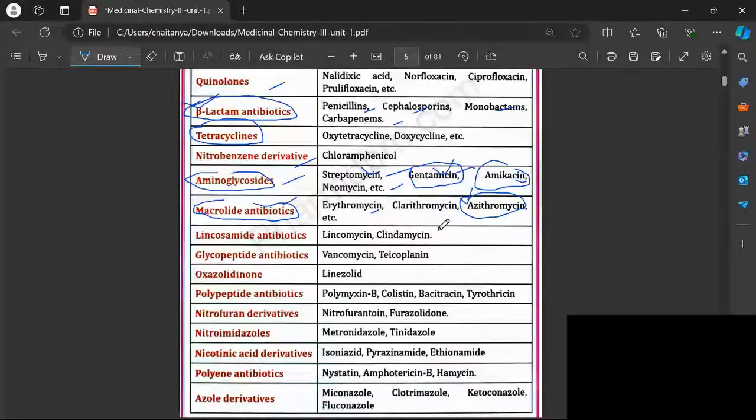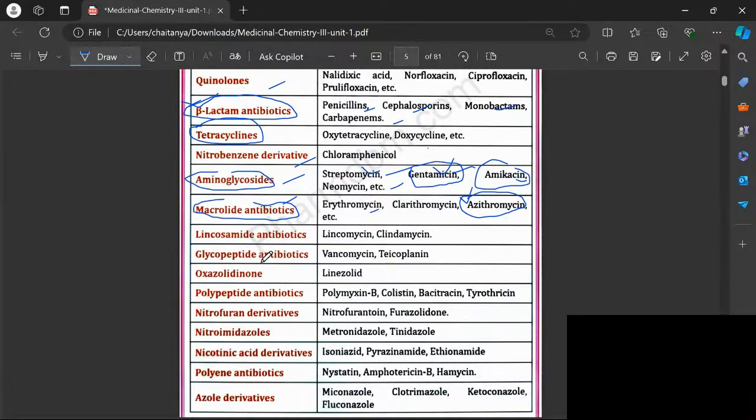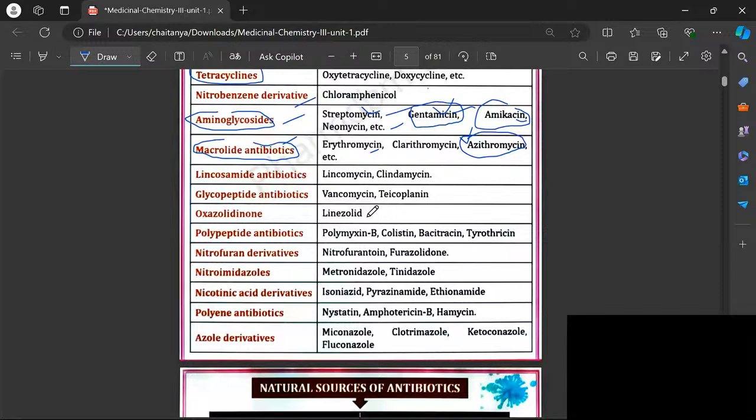Here we are seeing lincosamine and clindamycin, glycopeptide antibiotics, vancomycin and teicoplanin. We are going to see linezolid. Next, polypeptide antibiotics, nitrofuran, which means it contains a furan ring with a nitro group. This is called nitrofuran derivatives. And we have nitroimidazoles, which means it contains an imidazole ring with a nitro group. Nicotinic derivatives, quinoline antibiotics, and azole derivatives.